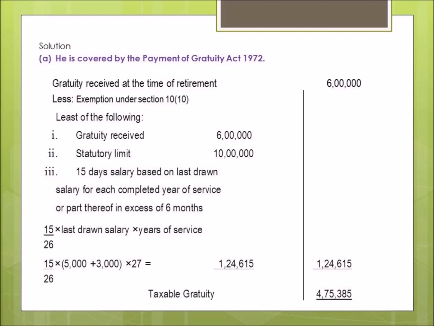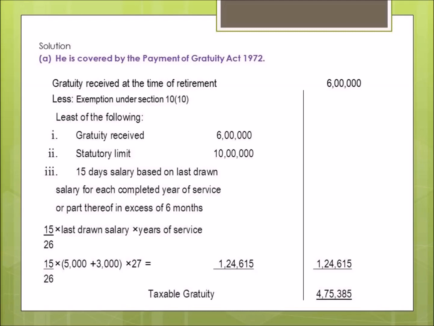And since here in subpart A he is covered by the Payment of Gratuity Act, the total of the dearness allowance will form part of the salary, because in this condition salary is equal to basic plus dearness allowance. So we'll take that as the last drawn salary. That equals 5,000 plus 3,000, that is 8,000, into years of service. Here 26 years are the completed years, and he also worked for 8 months, which is obviously more than 6 months, so that will be taken as one full year. So that becomes 27.